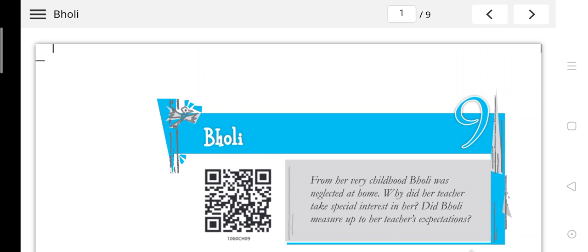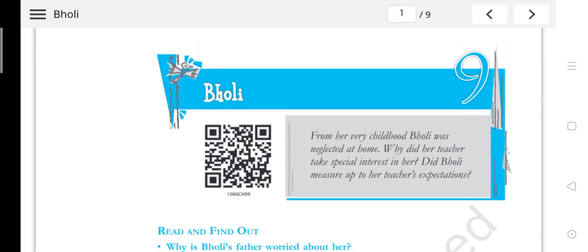Here in this chapter, Bholi, as you can see in this grey box, a small description is given which describes the journey of the story. It says that from her very childhood, Bholi was neglected at home.